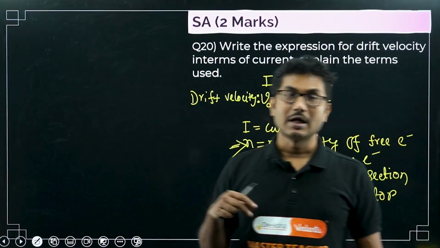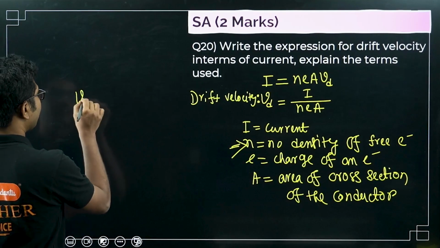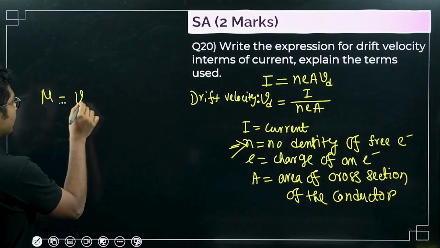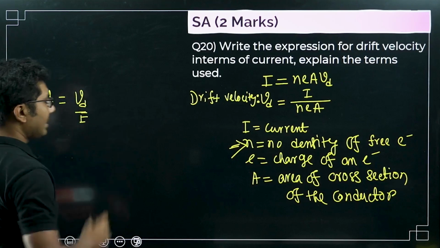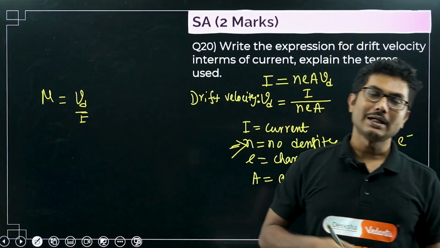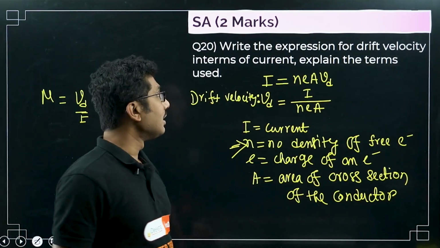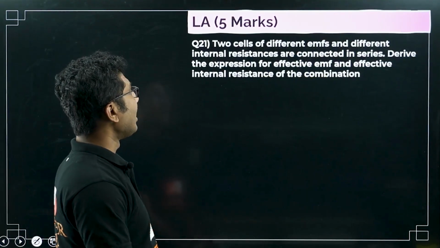Drift velocity and mobility: we know that mobility is drift velocity by electric field. But conductivity in terms of mobility might be asked in your exam, so remember that formula as well.